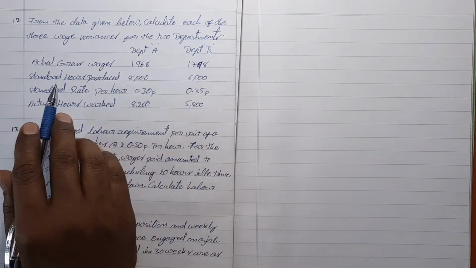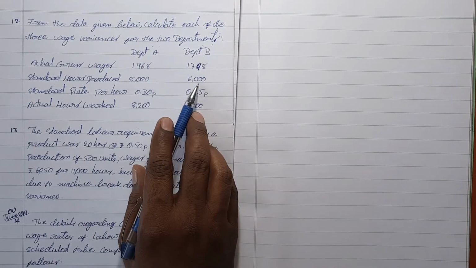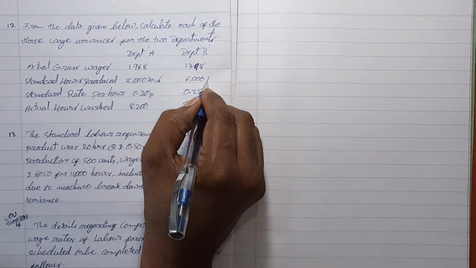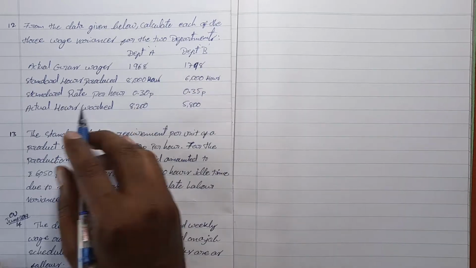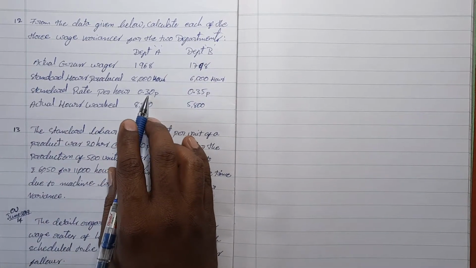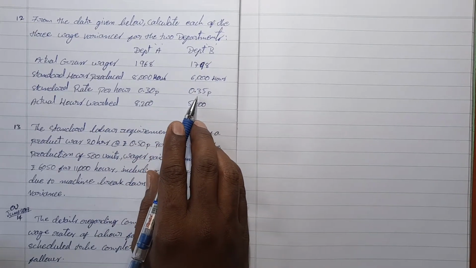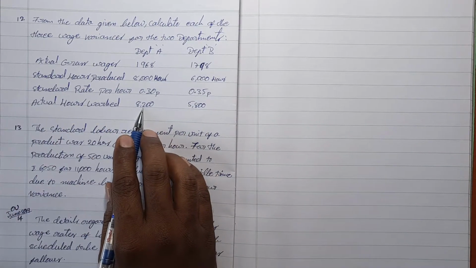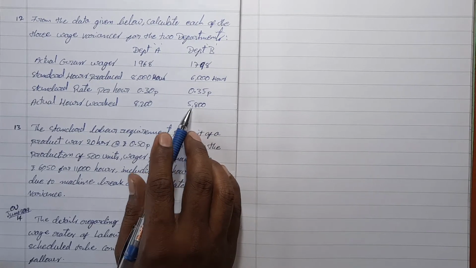Okay. The actual gross wages are 1968 and 1798 rupees. Next, standard hours produced are 8000 and 6000 hours. Next, the standard rate per hour is 0.30, that is 30 paisa, and for department B, 0.35 paisa. Actual hours worked are 8200 and 5800 hours.